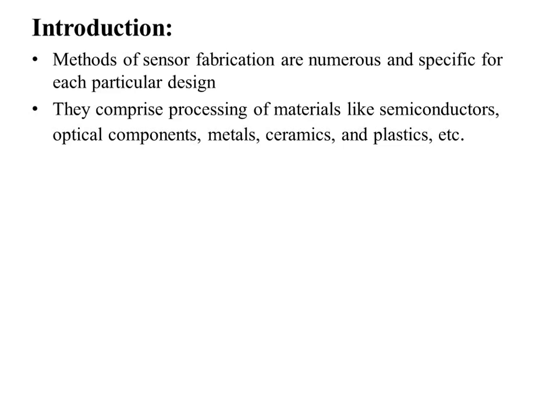Whenever we are manufacturing a particular sensor, there are n number of metals and n number of methods available, and you require a particular design. For that purpose, the fabrication methodologies are there. How to select a particular material is decided depending on the characteristics and the applications. These include materials like semiconductors, optical components, metals, ceramics and plastics.